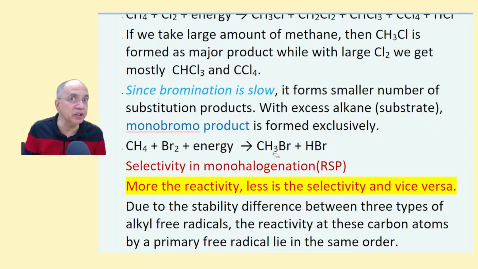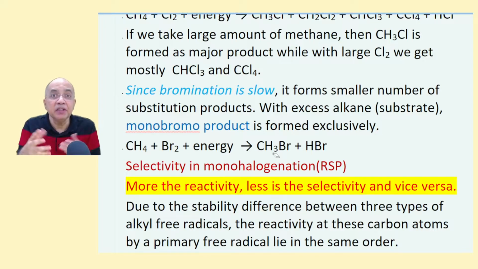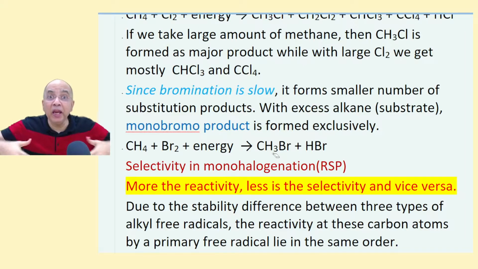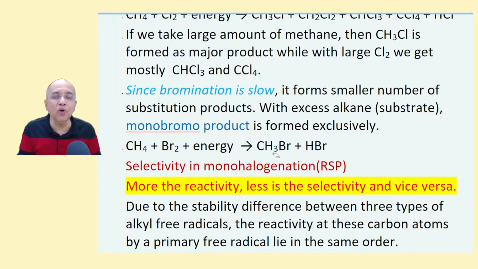But the question is, if it is methane or ethane, there will be no problem in monobromination or monochlorination. But if it is propane onwards, there are more than one non-equivalent positions where even the monohalo product can be more than one.